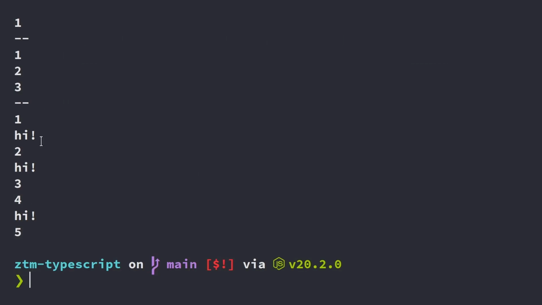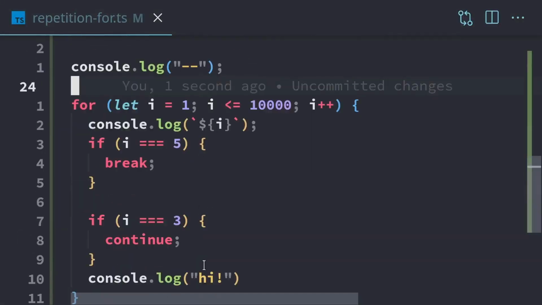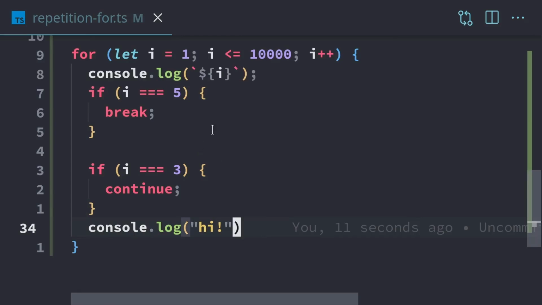So we have 1, 2, 3 highs. And we don't have 4 highs, so I did say 4. It actually should be 3 highs because I forgot that we're breaking right here. So we do break right here, which immediately exits out of the loop and also doesn't print that out. So we see high 3 times.